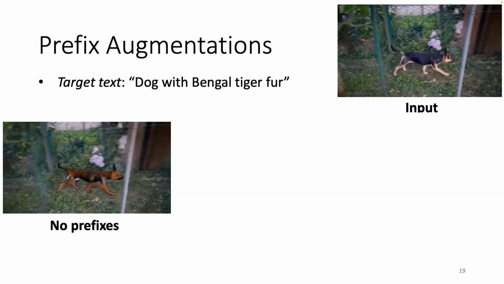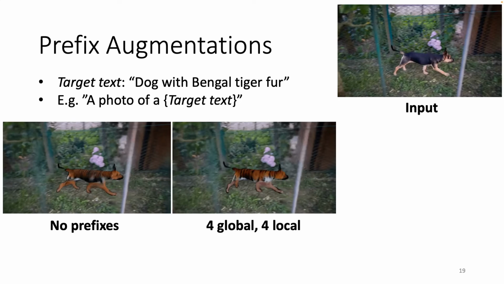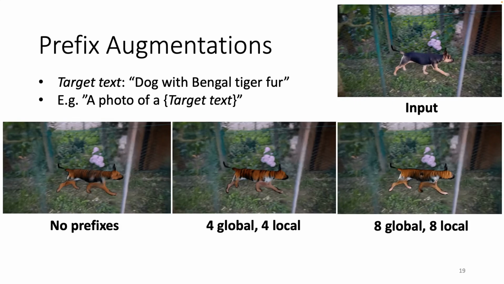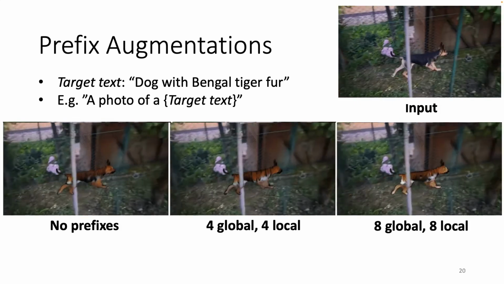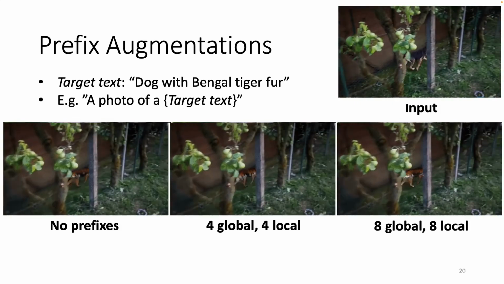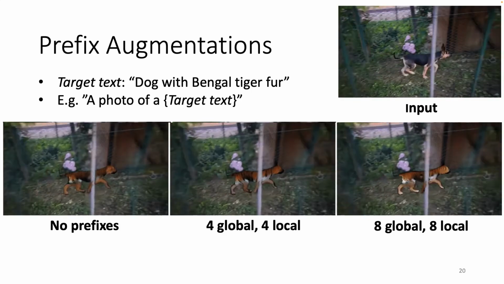We add neutral prefixes to both the local and global target texts. A neutral prefix text is, for instance, a photo of a, and then the target text, which in this example is a dog with Bengal tiger fur. We demonstrate that adding prefixes increases the robustness and quality of the results. Also, that varying the number of prefixes to sample from in each training iteration gives us more detailed results.